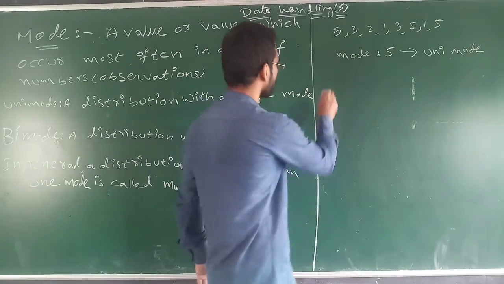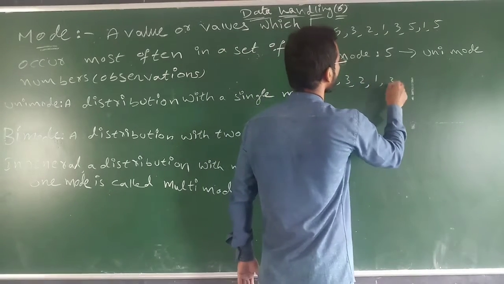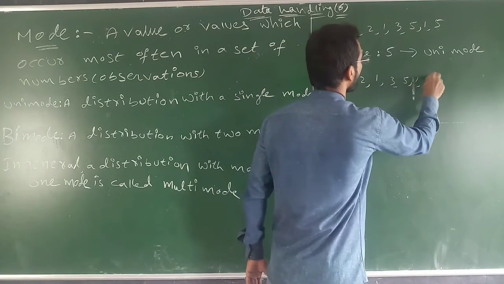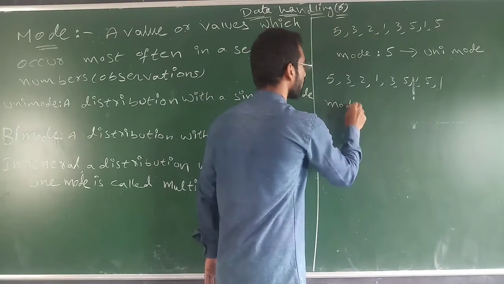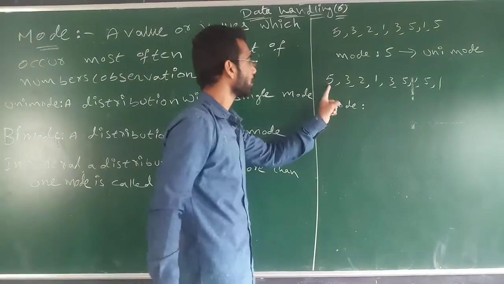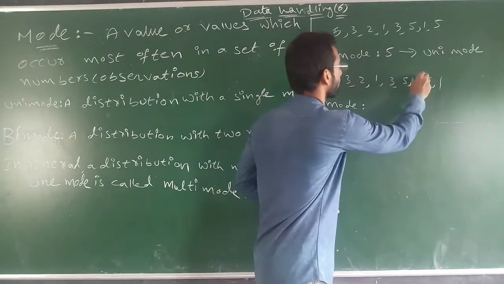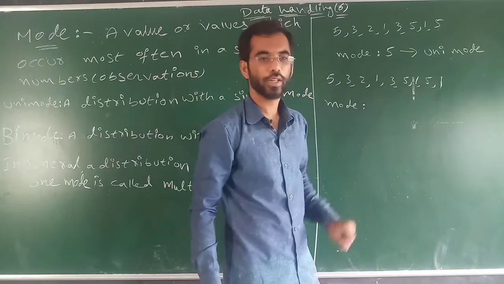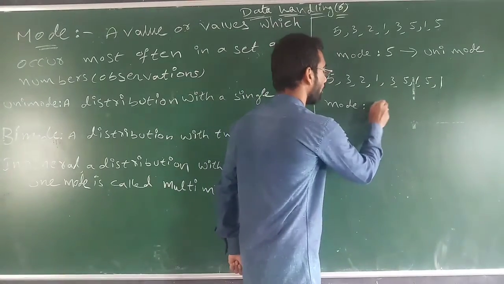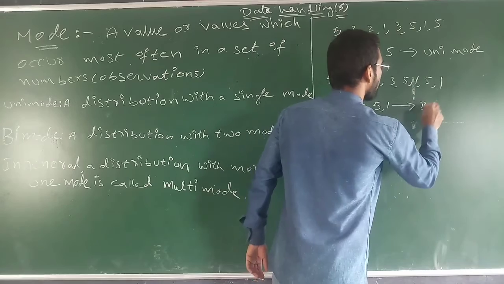Okay. Now 5, 3, 2, 1, 3, 5, 1, 5, 1. How many observations are repeating here? 5 is 1 time, 2 time, 3 time. And 1 is how many times? 1 time, 2 time, 3 time. 1 is also 3 times. So 1 and 5, it is called as bimode.